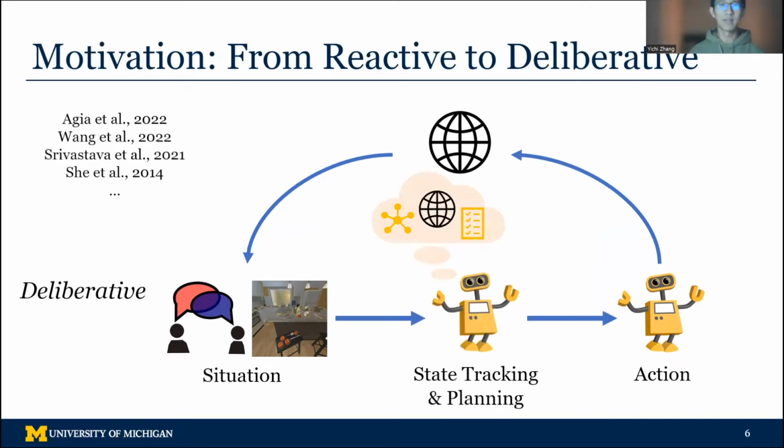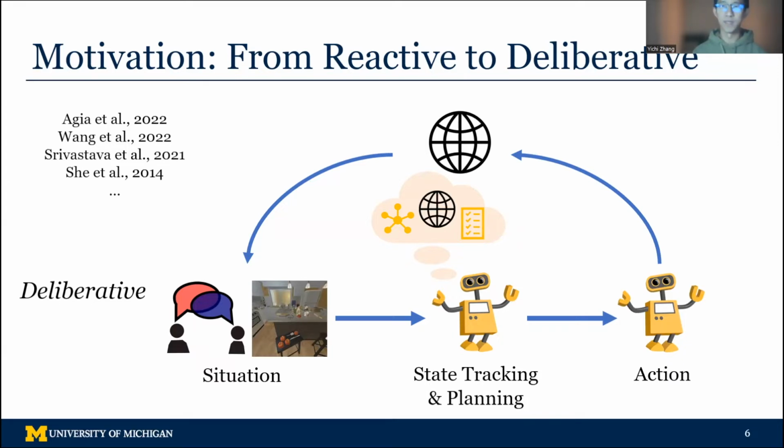This motivates us to build the agent in a deliberative manner, where the agent does not make short-sighted decisions, but proactively plans ahead to search for the most efficient solution to solve the problem. To support planning, a deliberative agent must maintain an internal state for tracking the current progress and the environment, and be able to perform symbolic reasoning over the state.